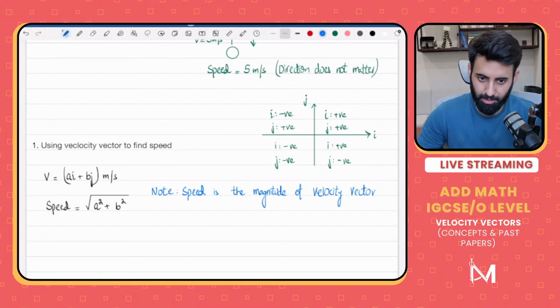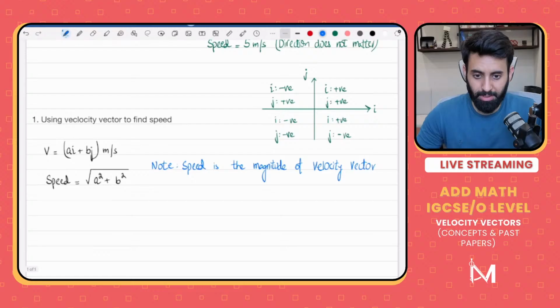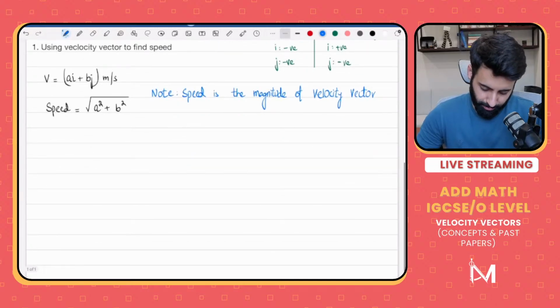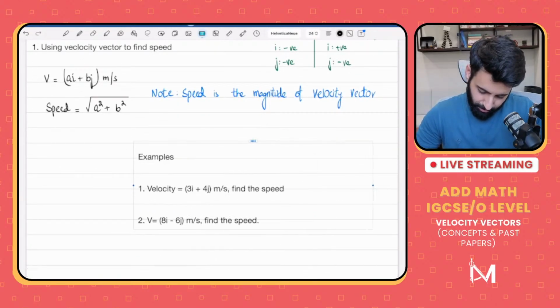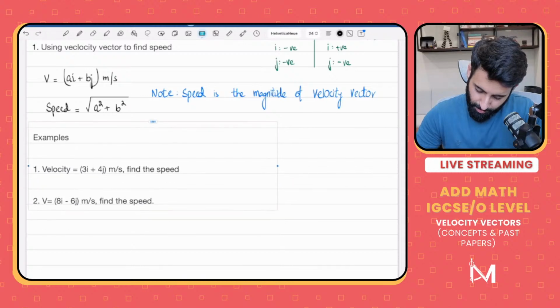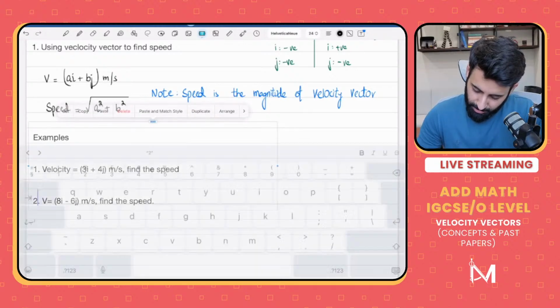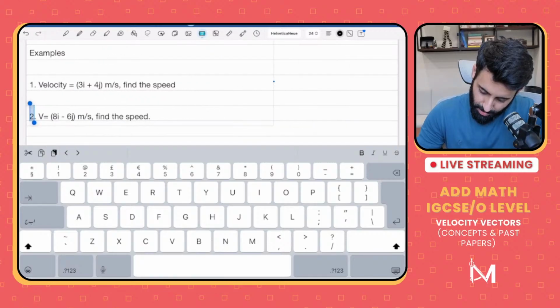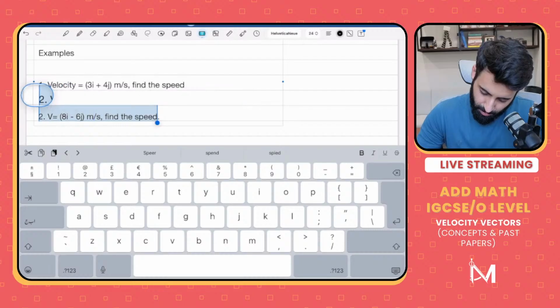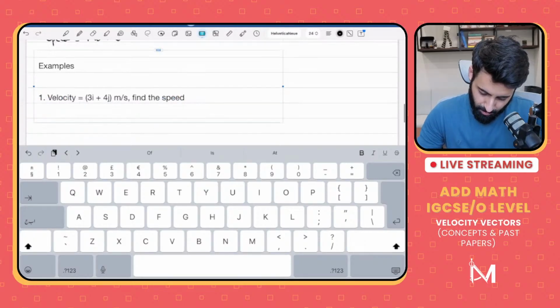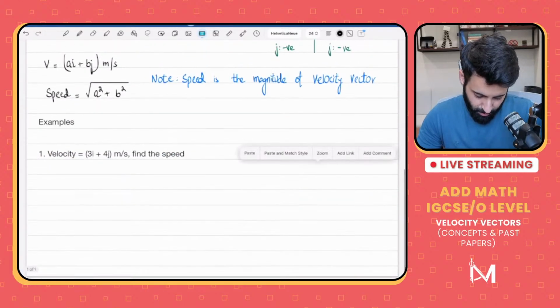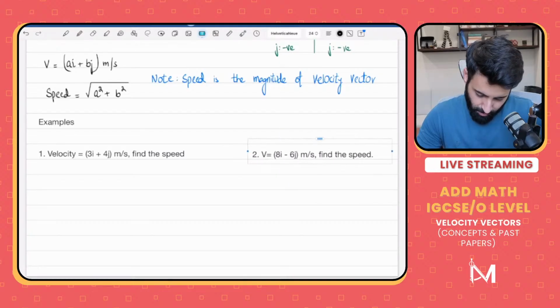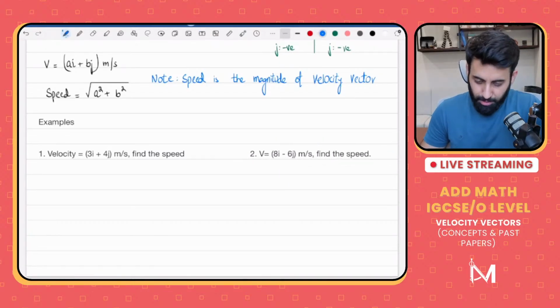So speed is the magnitude of the velocity vector. Let's do some examples. Here we go. The first example: the velocity is equal to 3i plus 4j meters per second. Find the speed.